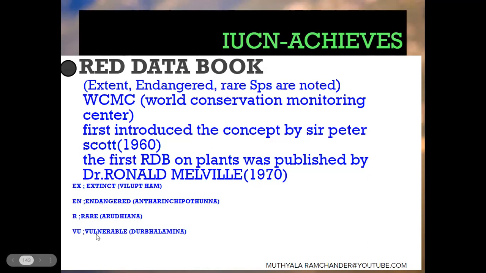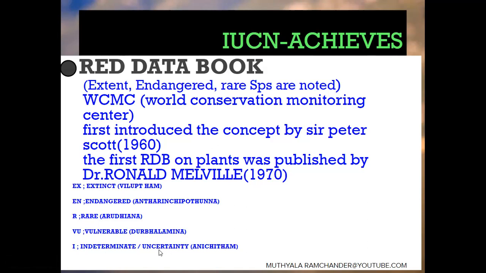VU means vulnerable. Vulnerable means plants or animals can survive in an uncomfortable environment. That uncomfortable environment is indicated by VU, vulnerable. And I means indeterminate, or uncertainty.